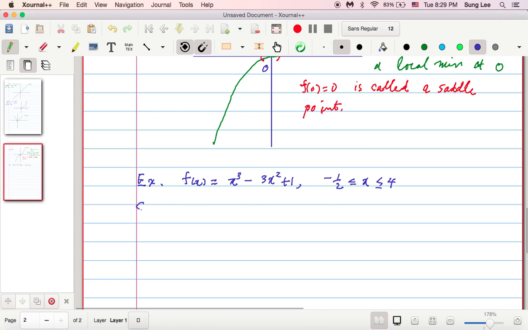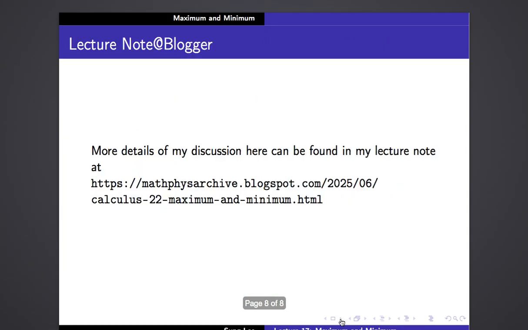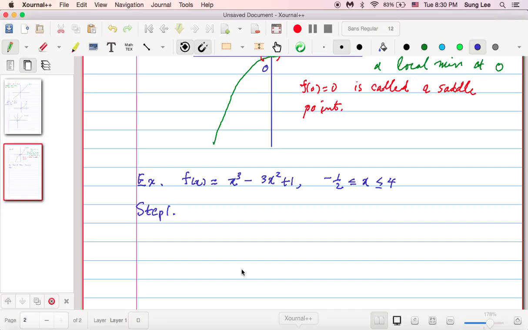So we are going to follow the steps. So step 1, okay, what is step 1? Right, step 1 is find all critical points of f, right? In the open interval. So we are going to take the derivative, right?